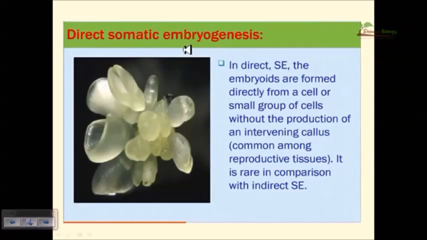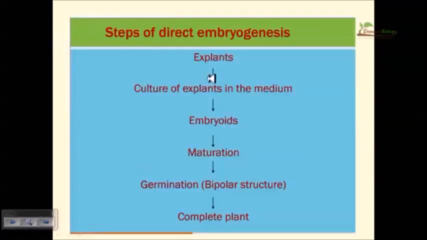Now this is direct somatic embryogenesis. In direct somatic embryogenesis, the embryos are formed directly from a cell or small group of cells without the production of an intervening callus. As you can see, no callus is formed. It is the direct formation of embryo from the explant. It is rare in comparison with indirect somatic embryogenesis. Now these are the steps of direct embryogenesis.